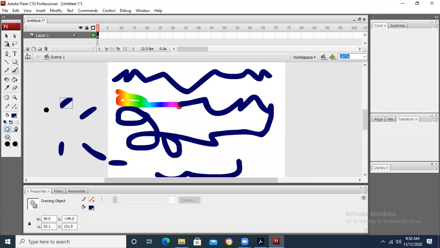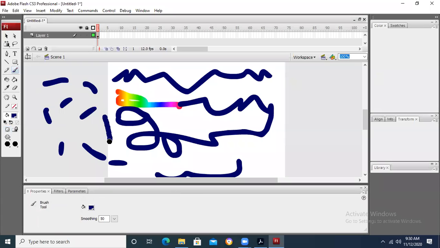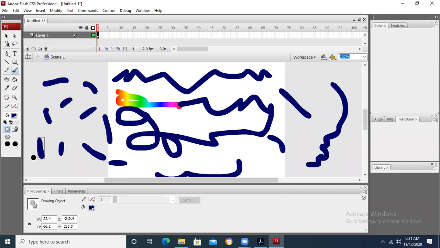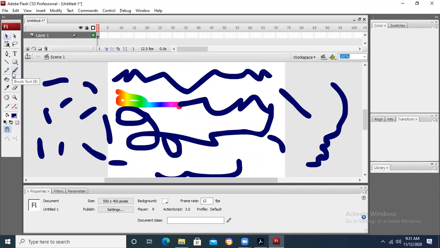When you release the mouse, it becomes a separate object. You can see over here, it becomes a separate object. Sometimes you can see that there is a rectangle on it. Just like now I am drawing, there is no rectangle, because this option, drawing object, is not selected. When I select this drawing object, whenever I draw, you will see that this rectangle is there. Whenever this rectangle is there, we have to break it apart to convert it. So basically this is the thing that we need to understand whenever we are drawing any such thing.